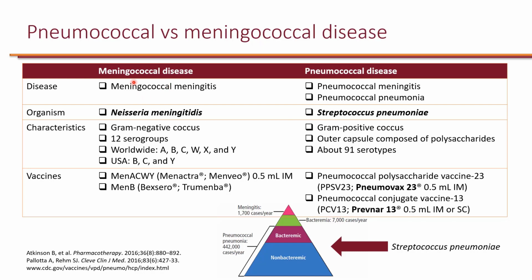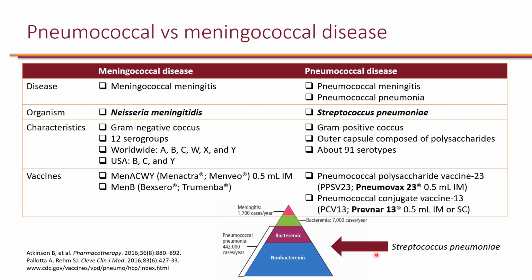When we talk about meningococcal disease, people may refer to this as meningitis vaccine. So it is true that by taking meningococcal vaccine, you will basically prevent meningitis due to Neisseria meningitidis. And people may refer to pneumococcal vaccine as pneumonia vaccine. This is where the misconception comes in because Streptococcus pneumoniae can cause pneumonia, but it can also cause meningitis. So by giving patients pneumococcal vaccine, not only are we trying to prevent pneumonia, but also we are trying to